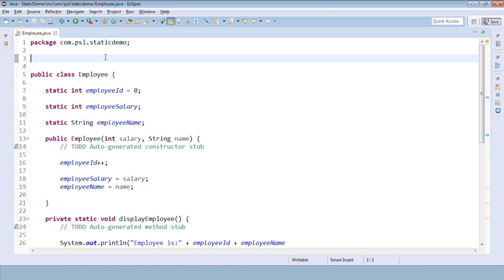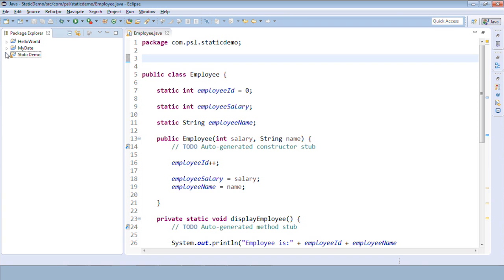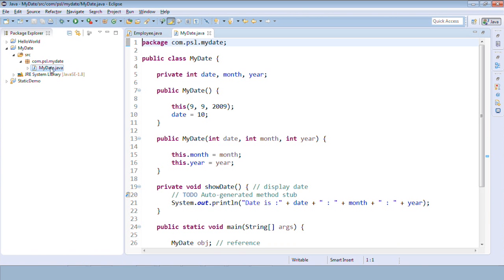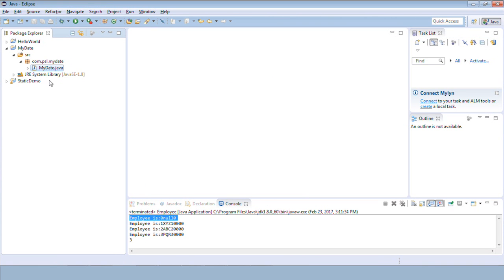Now let's create some package demo. We already have a myDate class here. We'll just modify this myDate class, which is already created, just to deal with packages. Before understanding this package, how do we create a package?